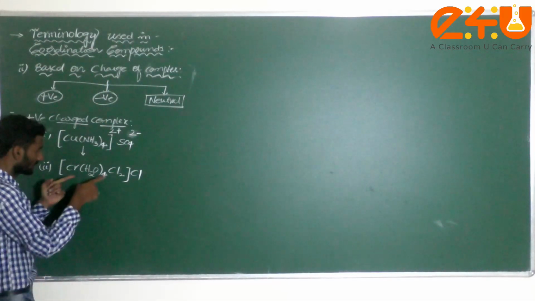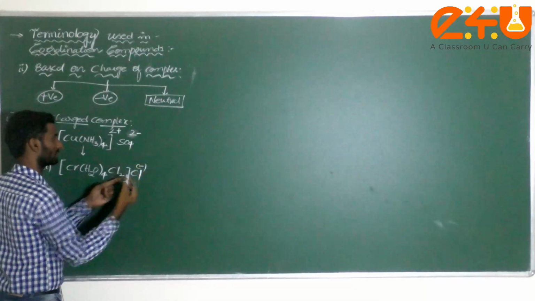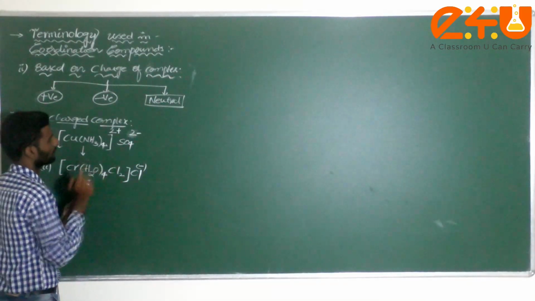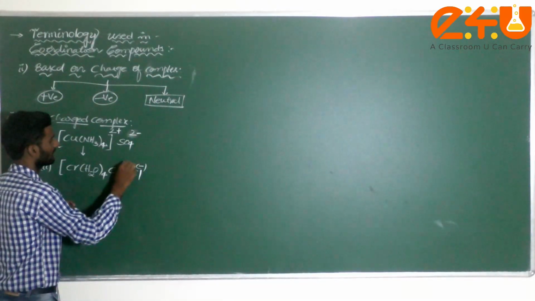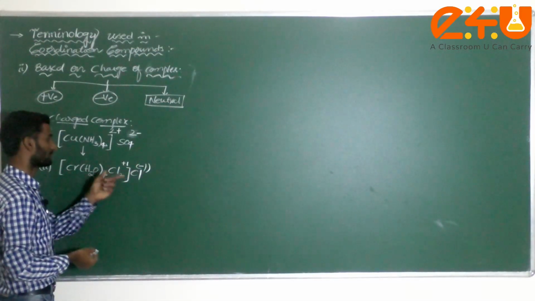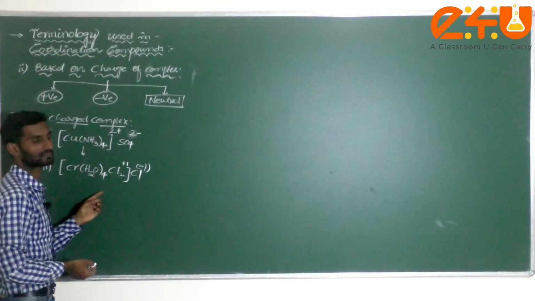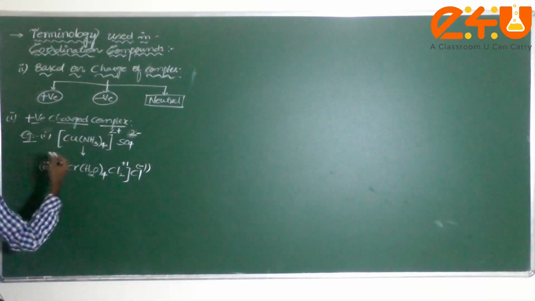Now take it here. What is the charge generally? Cl is minus 1 or not? Minus 1. Then if you want it to become satisfied, what will the charge be? Plus 1. Here what is it, student? Minus 1. Plus 1 and minus 1 both cancel. That's why it comes under positive charged complex. Positive charged complex. Don't get confused.